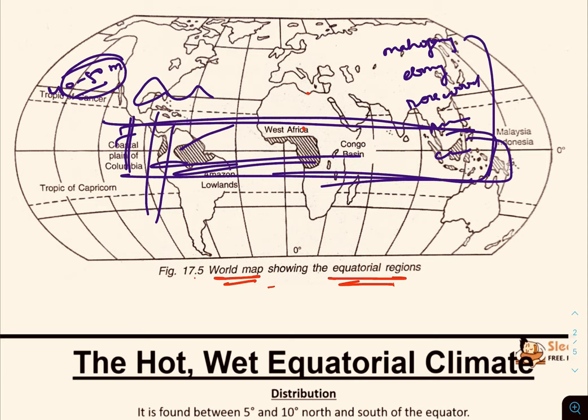Now, if you are talking about human adaptation, because of its oppressive and impenetrable vegetation, as we have already stated, these regions are very densely forested, generally covered with dense forest. So due to this oppressive and impenetrable vegetation, it is difficult for man to survive and develop in this region.